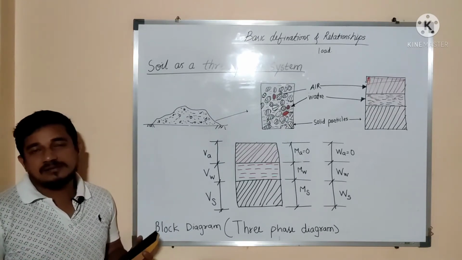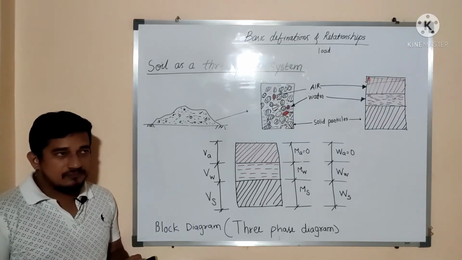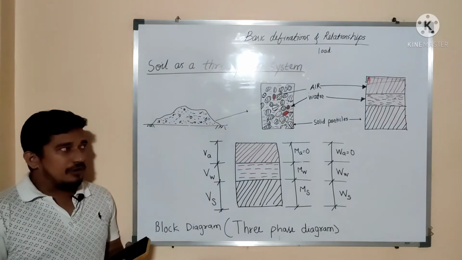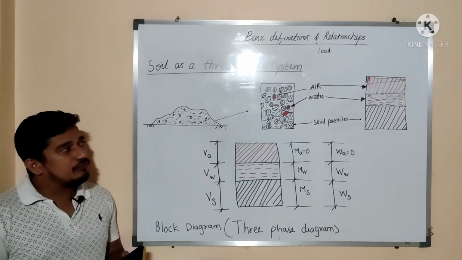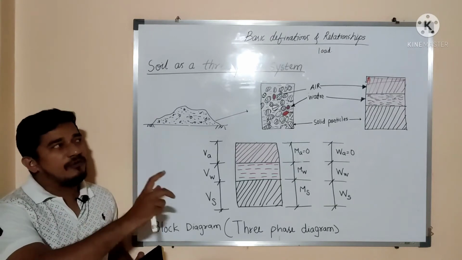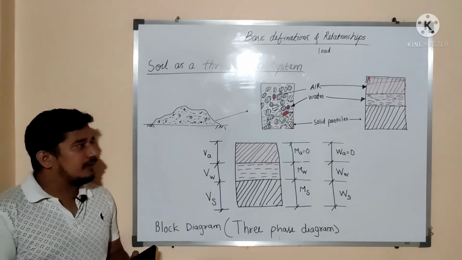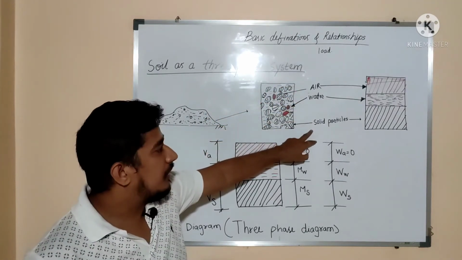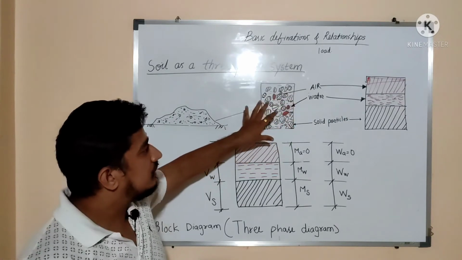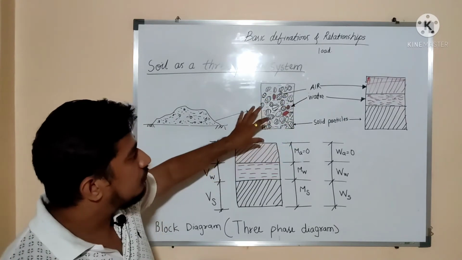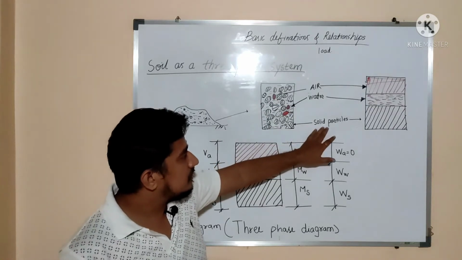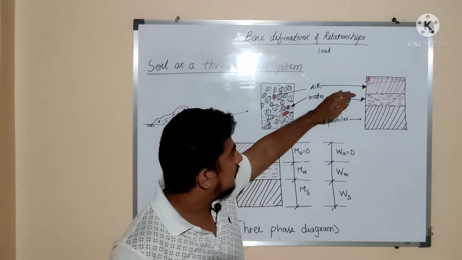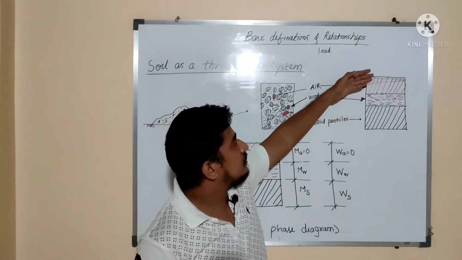Whenever we analyze soil, we need certain terms, and for that we need a certain relationship between these three constituents. So this complex material will be simplified. How do we simplify it? In soil, as air, water and solid particles are there, these three will be separated, segregated. The solid particles are kept at the bottom, then water on top of the solid particles, and then air on top of the water.